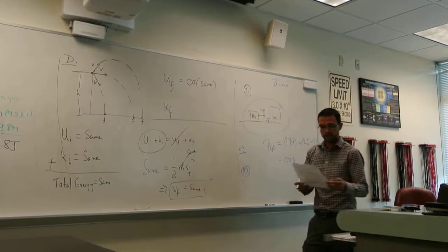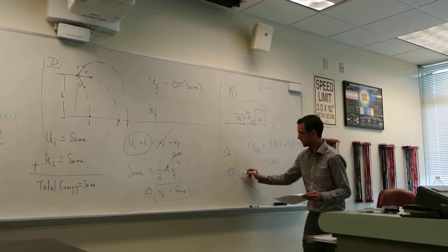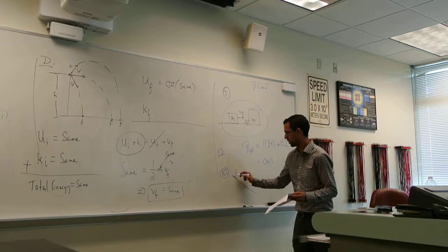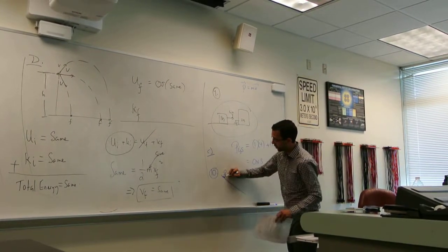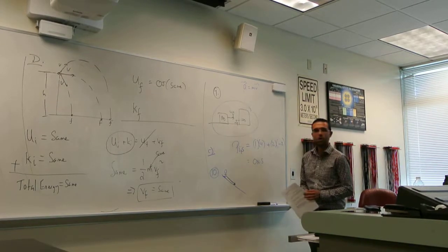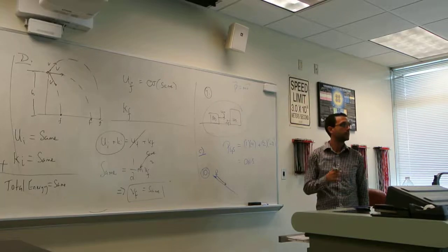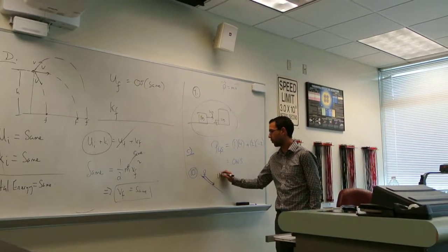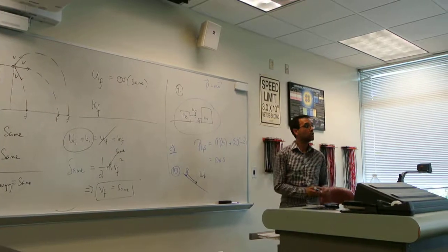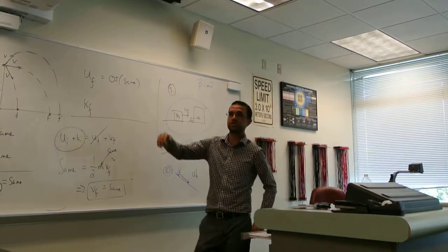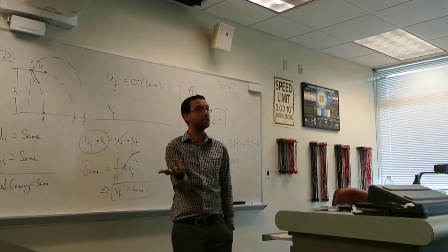Okay, now finally number 10. Take a look at number 10. Number 10 says a skier is gliding down a gentle slope. So here's a skier going down a gentle slope. Okay. So as the skier goes downhill, question for you, what happens to altitude? Altitude decreases, so therefore what happens to potential energy? Decreases. Now usually we're used to situations where if the potential decreases, kinetic has got to increase, right?